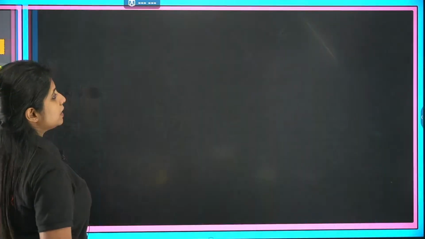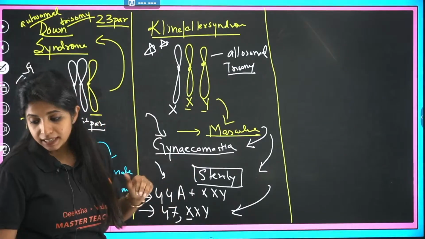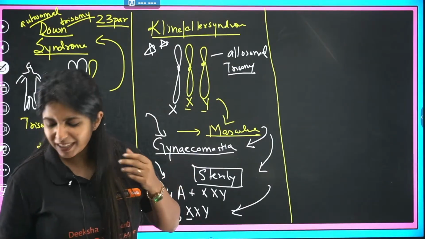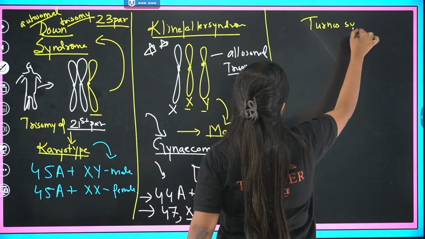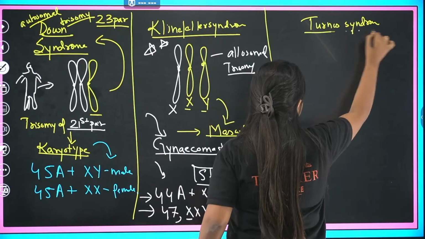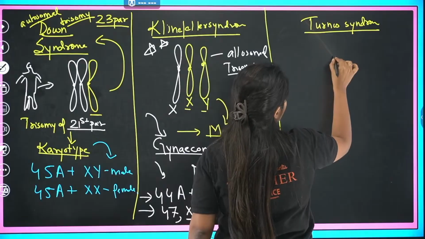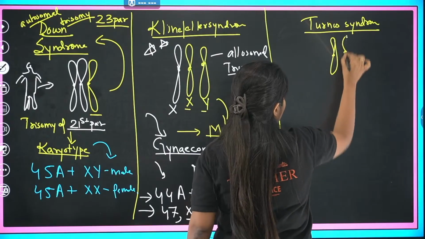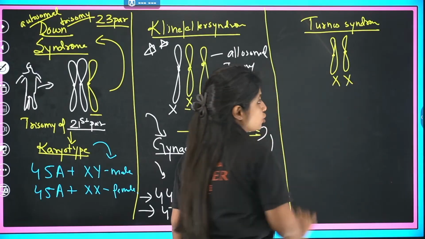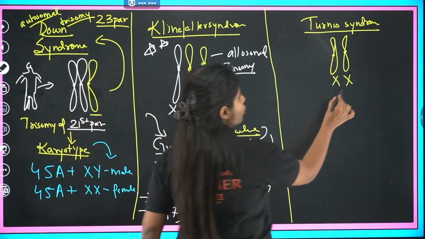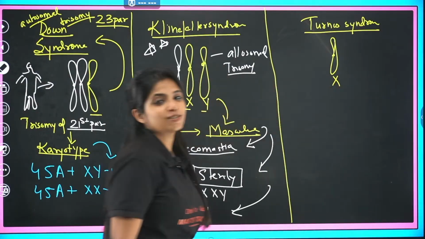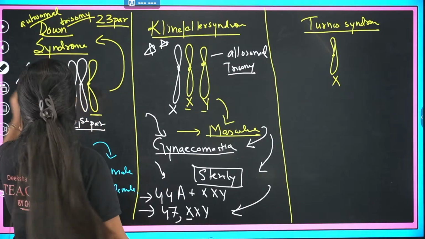Okay. Now, let's talk about the next thing, that is going to be Turner syndrome. Turner syndrome is going to be a little different. Listen to me very carefully. Turner's syndrome. So apparently this should have been a female who has 2 X chromosomes, but somehow you just have one X chromosome.